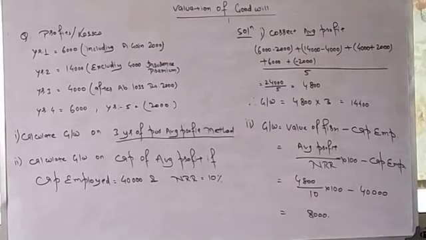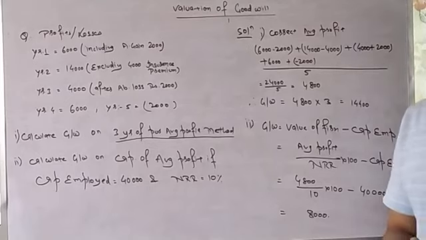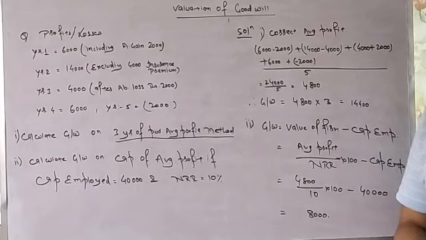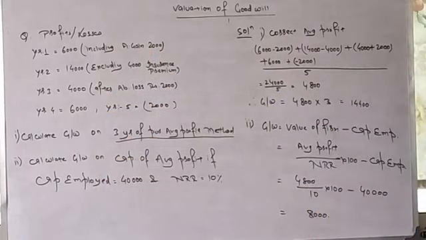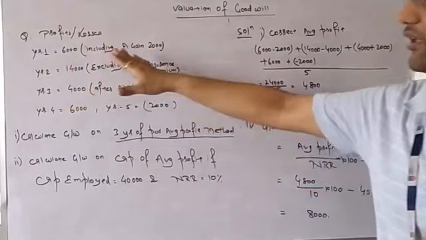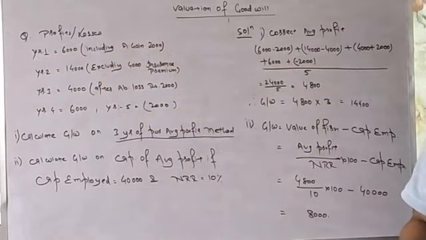So students, let's have an example first on average profit and capitalization of average profit, both methods on the same example. First I am dictating the question, then we will go with the solution. Year 1, there is 6,000 of profit, including abnormal gain of 2,000.